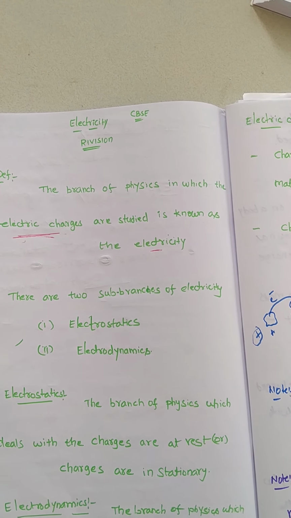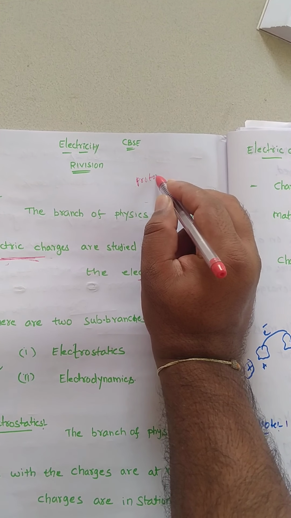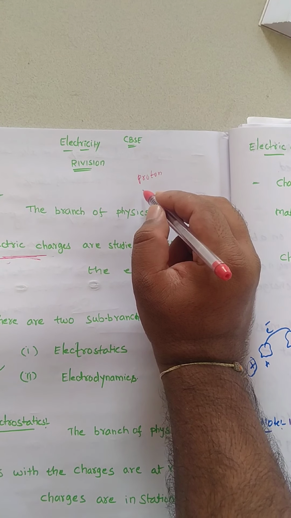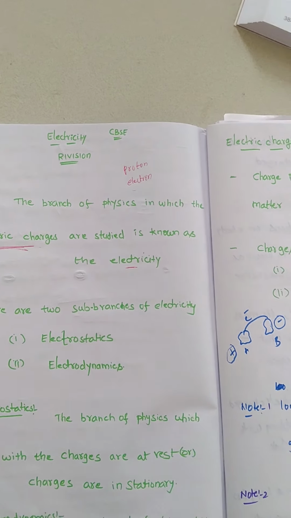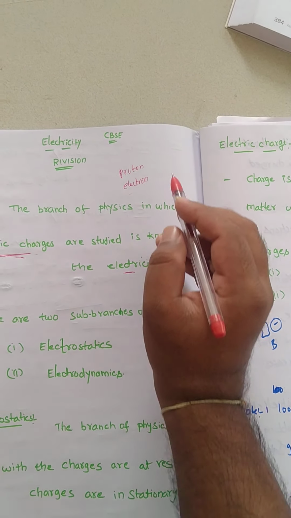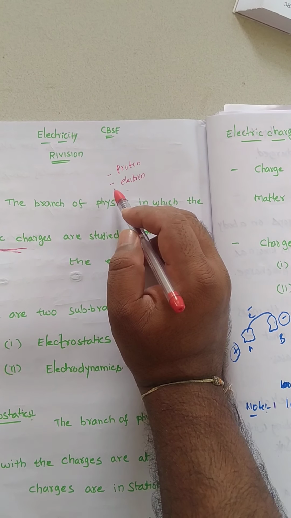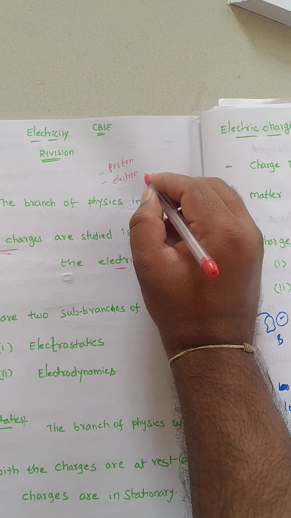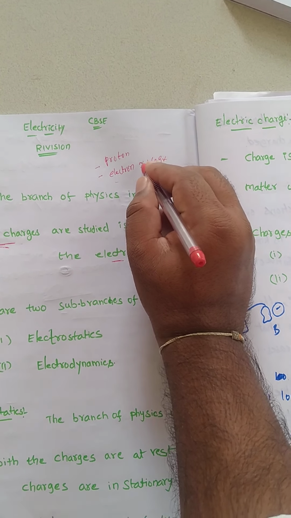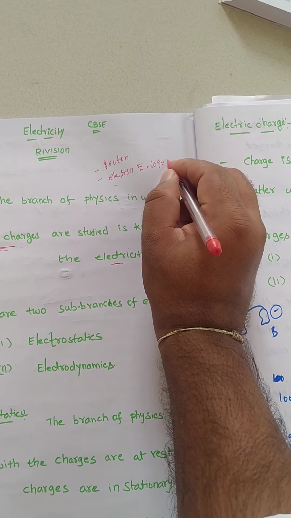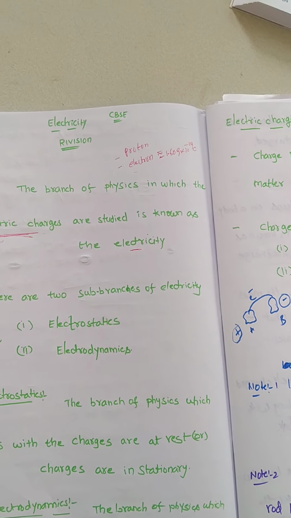The positively charged particle we call a proton, and the negatively charged particle we call an electron. Understand? The proton has a mass and a charge, and the electron has a mass and a charge. The charge of an electron is exactly 1.60 into 10 power minus 19 coulombs. Many times we use this charge of electron, right?